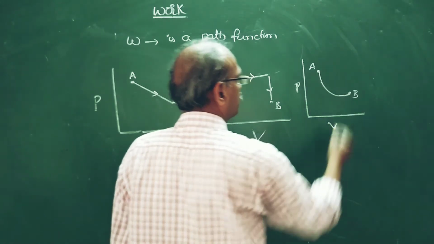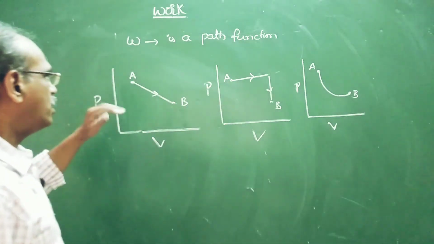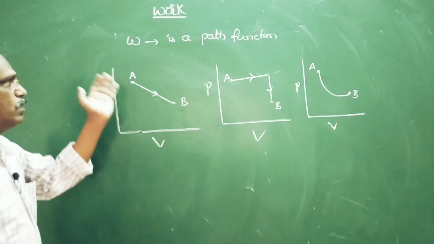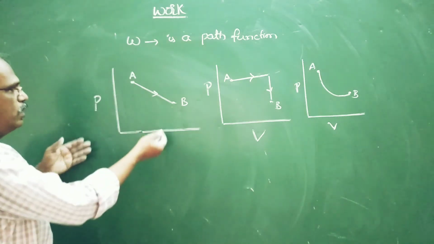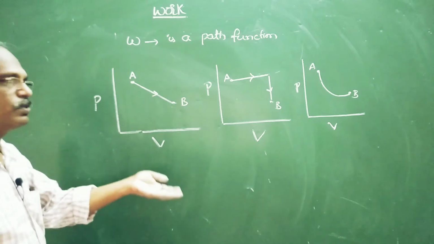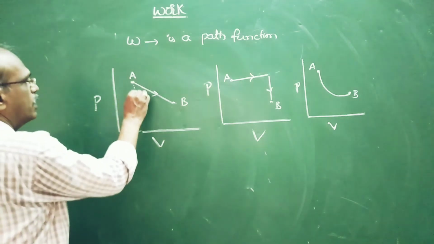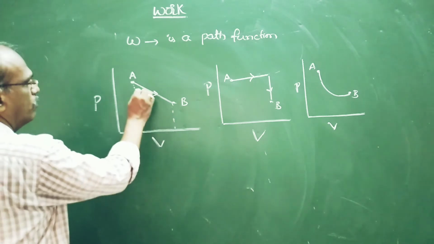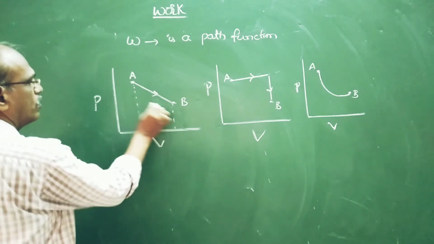See, area under the curve gives work done, because area under the curve is nothing but pressure into volume, and pressure into volume is nothing but work done. So here the area under this curve is this one.